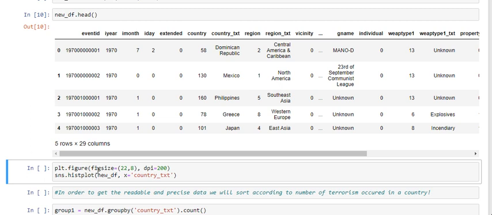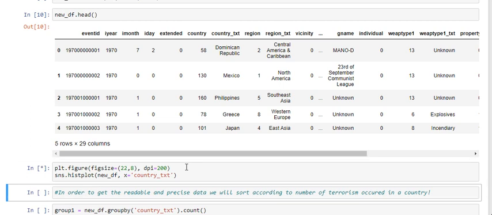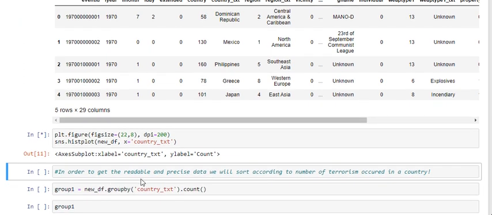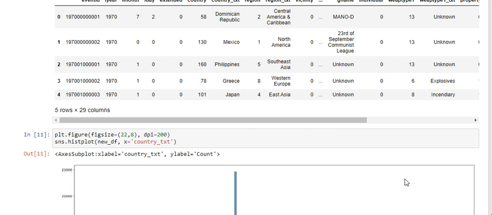Now plt.figure within brackets figsize equal to, here I use 22, 8 and DPI 200. It's also a variable, it changes from time to time. Now sns.histplot new_df x equal to country_txt, and this is the output count here. Now, in order to get readable and precise data, we'll sort according to the number of terrorism occurrences of the country. Now we create group1 equal to new_df.